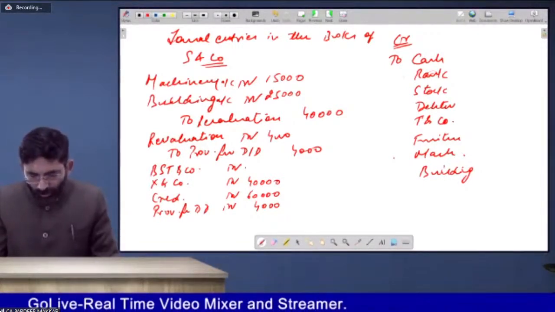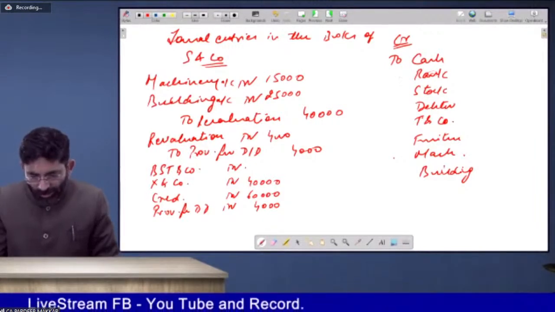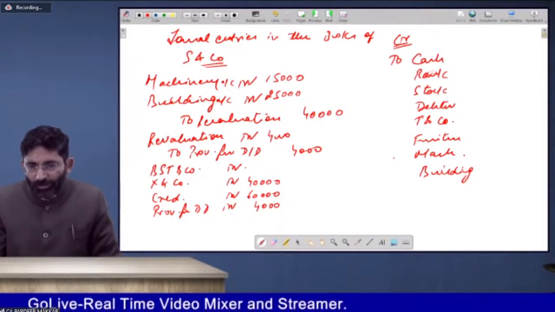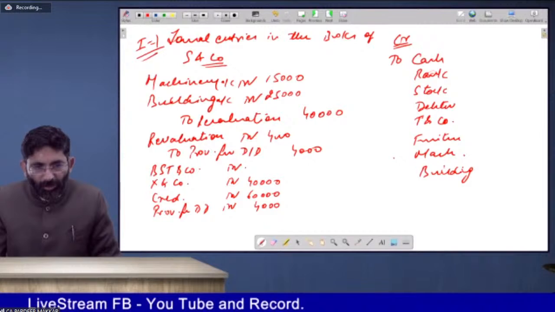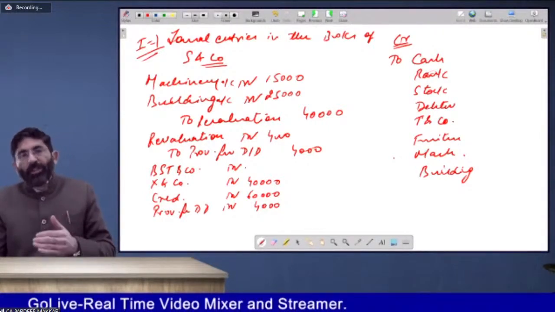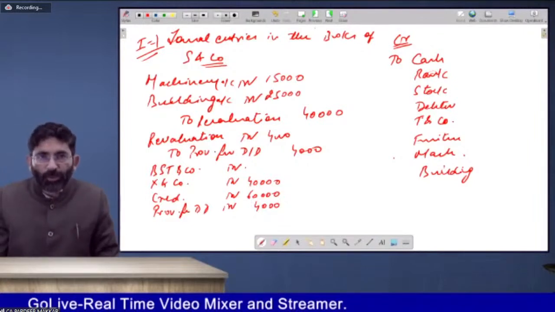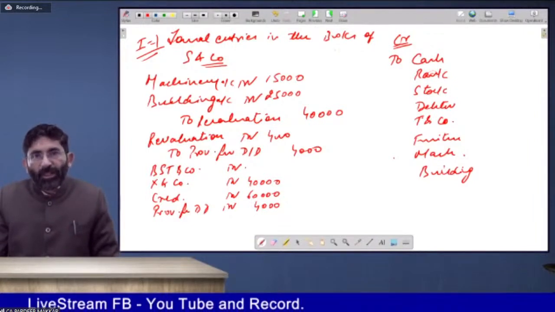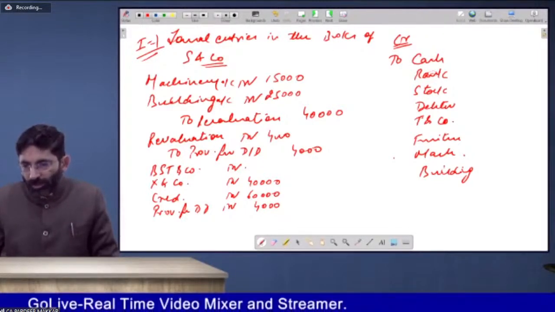Question number 14. Why not adjusted cash? Just wait. Just let me do this question for you so that I can complete. This is illustration number 1 of amalgamation which is going on. So I am just doing it extra for you so that you can understand the concept of preparing books of accounts of the vendor also, or the person who is going to merge his firm into the other firm. It is 10,000, it is 15,000.